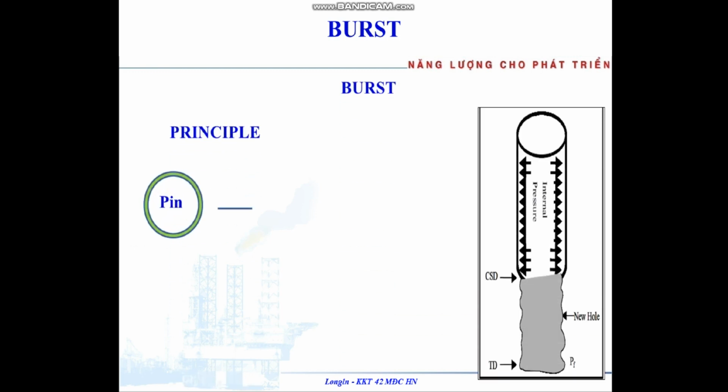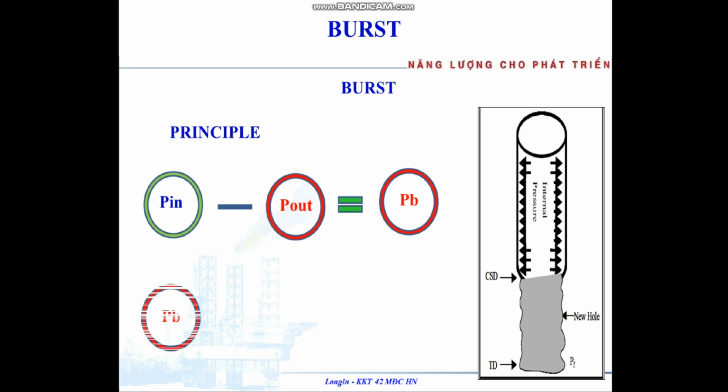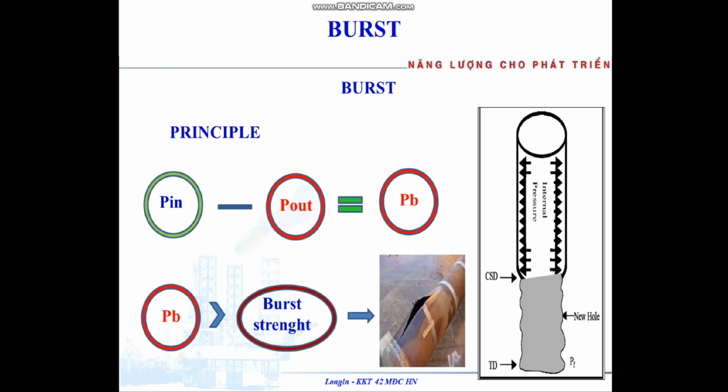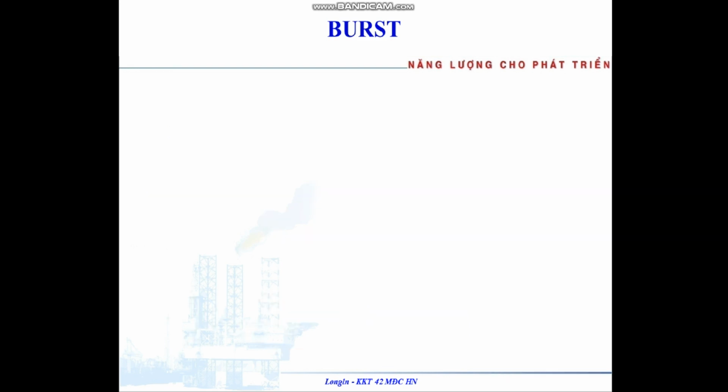But in principle, pressure in minus pressure out is the burst pressure. If pressure is more than burst strength, there is a burst.